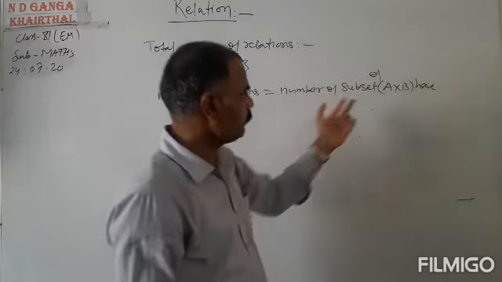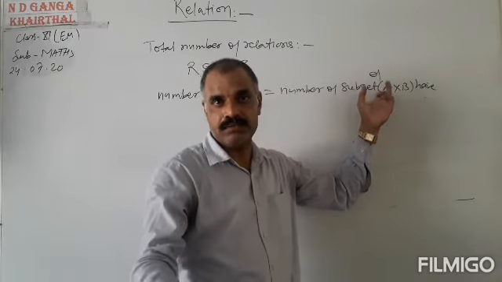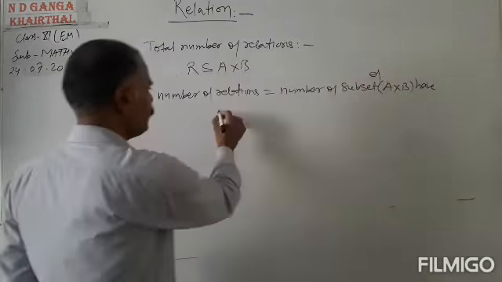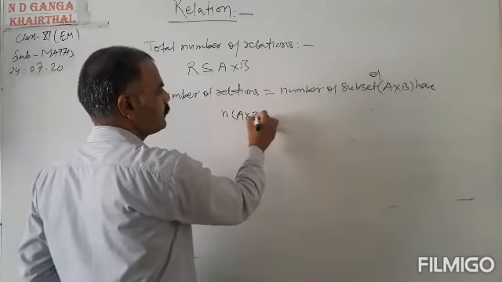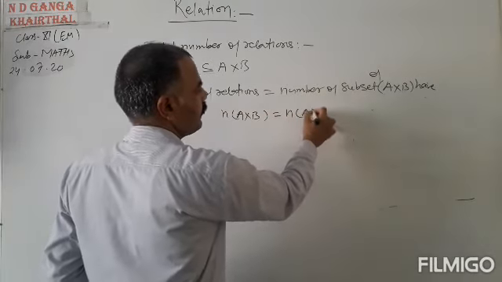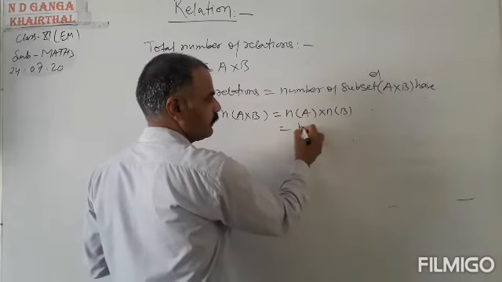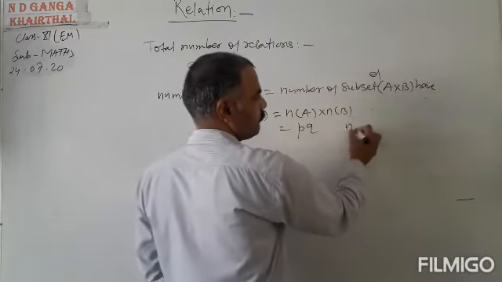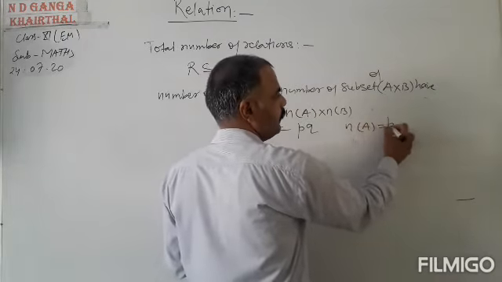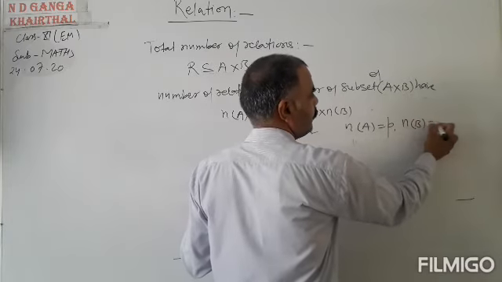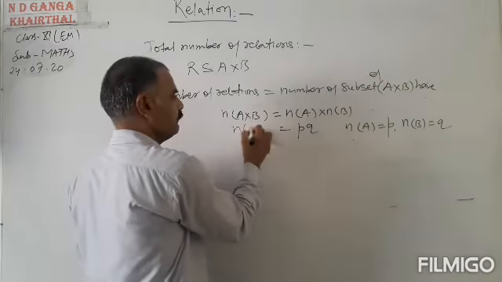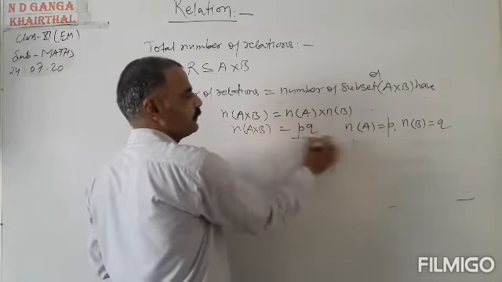And the number of subsets of A cross B depends on the number of elements of A cross B. The number of elements in A cross B is equal to the number of elements in set A times the number of elements in set B. If the number of elements in set A equals P and in set B equals Q, then the number of elements in A cross B equals PQ.